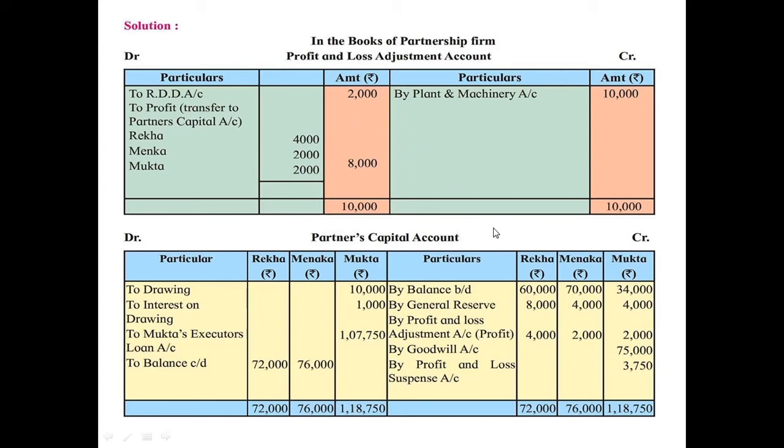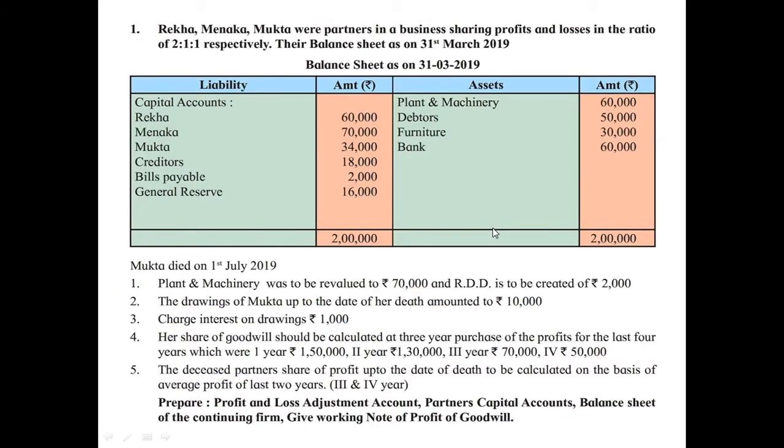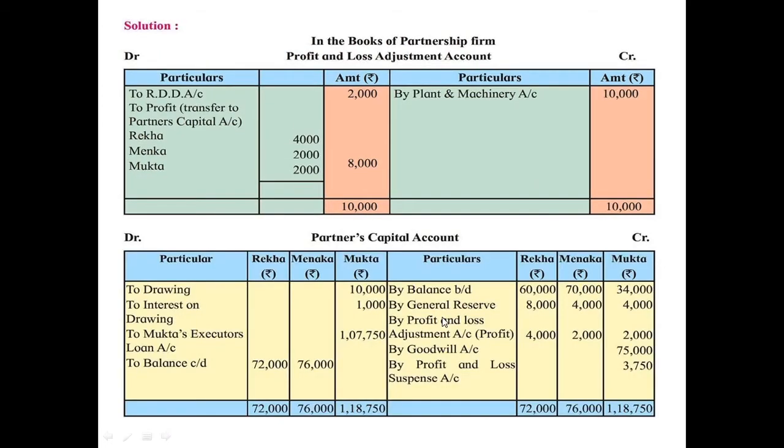Then you have to check in other adjustments whether there are any other adjustments regarding the valuation of assets and liabilities. Here we cannot see any other adjustment regarding the revaluation of assets and liabilities. It means we can close the revaluation account. Now you can see that the credit side balance is higher than the debit side. So there is a revaluation profit of rupees 8,000.